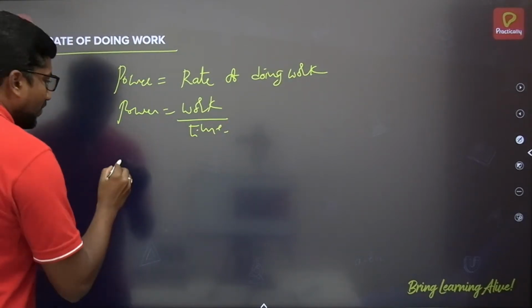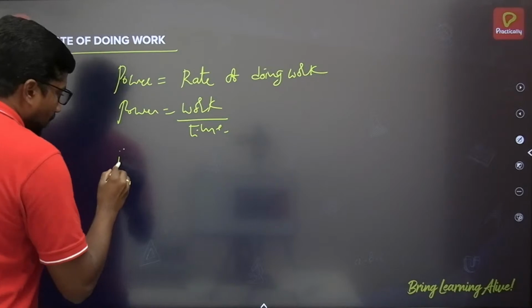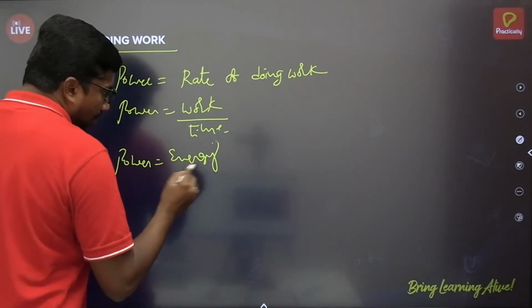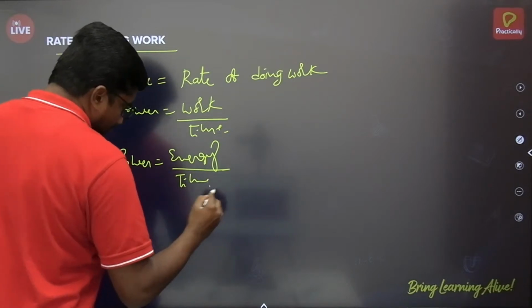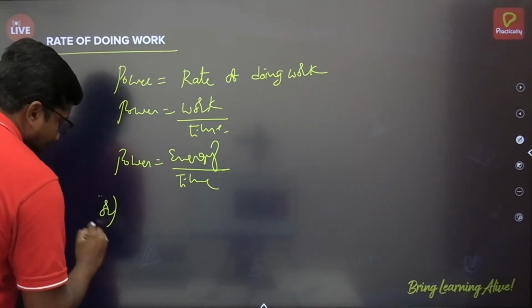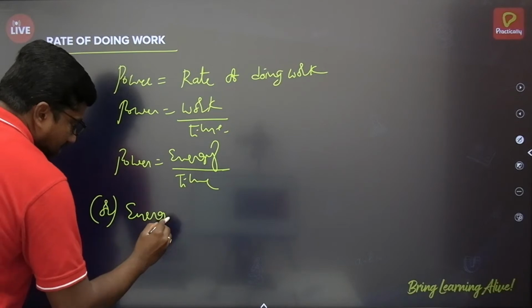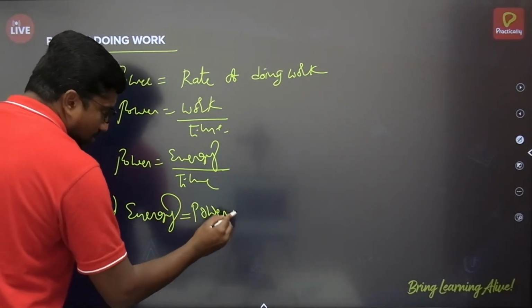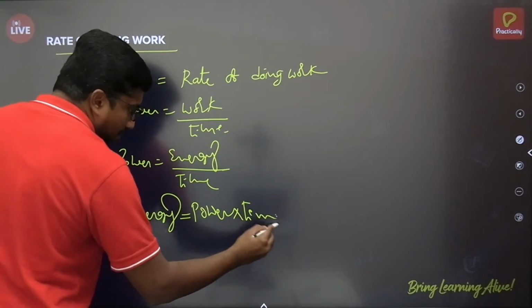Okay, and even we can write this as power is equal to energy by time. And for energy, if you bring time to this side, energy is equal to power multiplied by time.